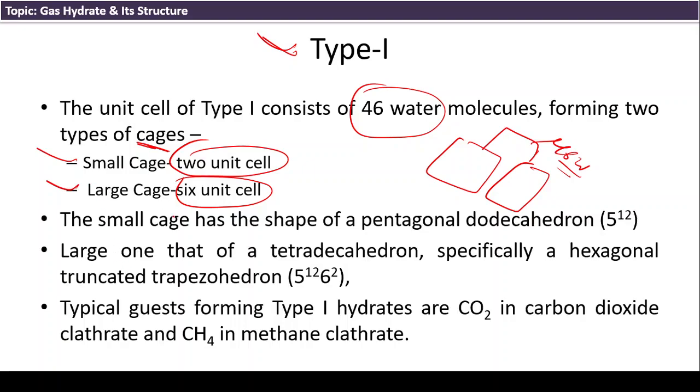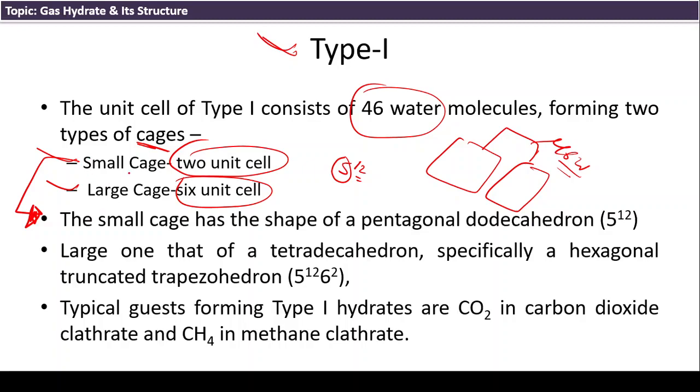I will explain again with the help of some figures. This is the small cage design. The small cage is the shape of a pentagonal dodecahedron, meaning 5 to the 12, with 12 pentagonal faces making the small shape.